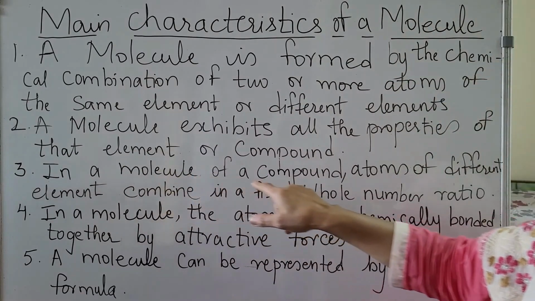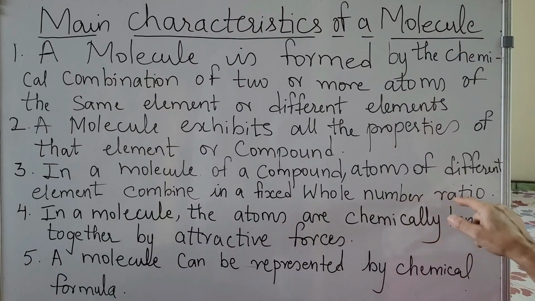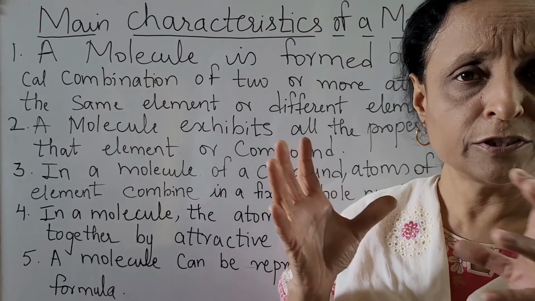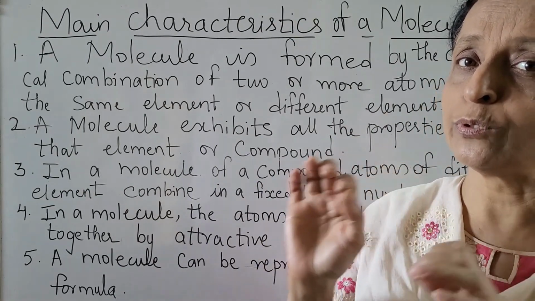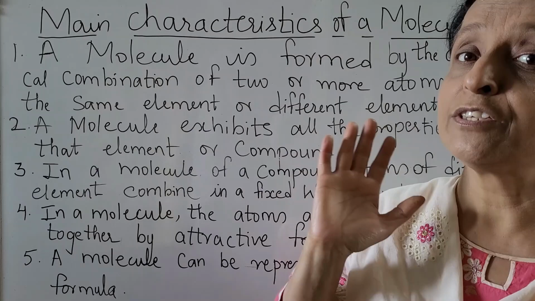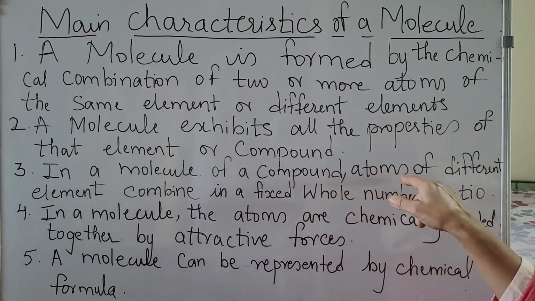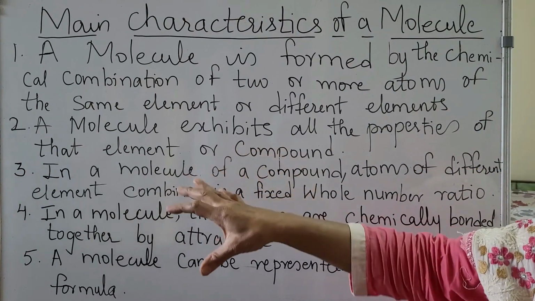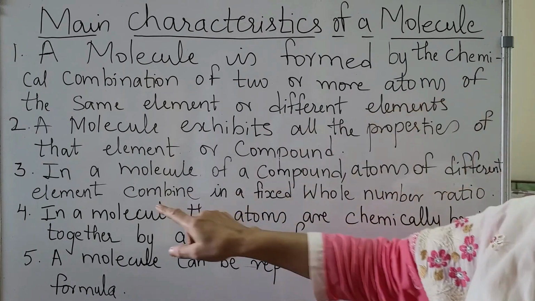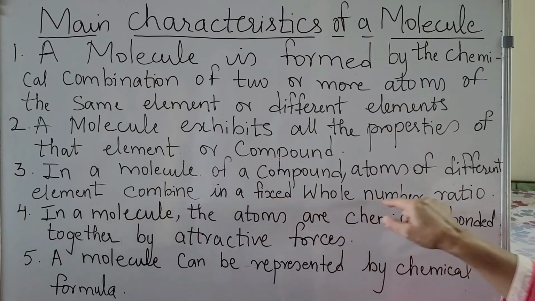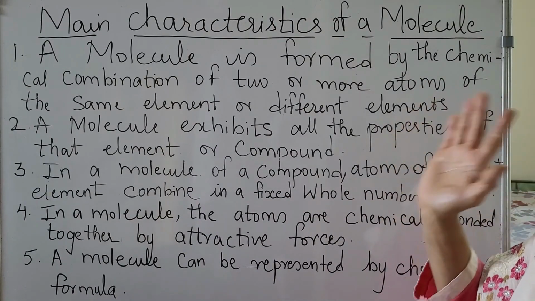In a molecule of a compound, atoms of different elements combine in a fixed whole number ratio. In water, two parts of hydrogen, one of oxygen. So the ratio is 2:1. It will always be a whole number. So in this molecule of a compound, atoms of different elements, hydrogen and oxygen, combine in the ratio 2:1. 2 is a whole number, 1 is a whole number. So they combine in a fixed whole number ratio. The ratio is fixed and that is always a whole number.